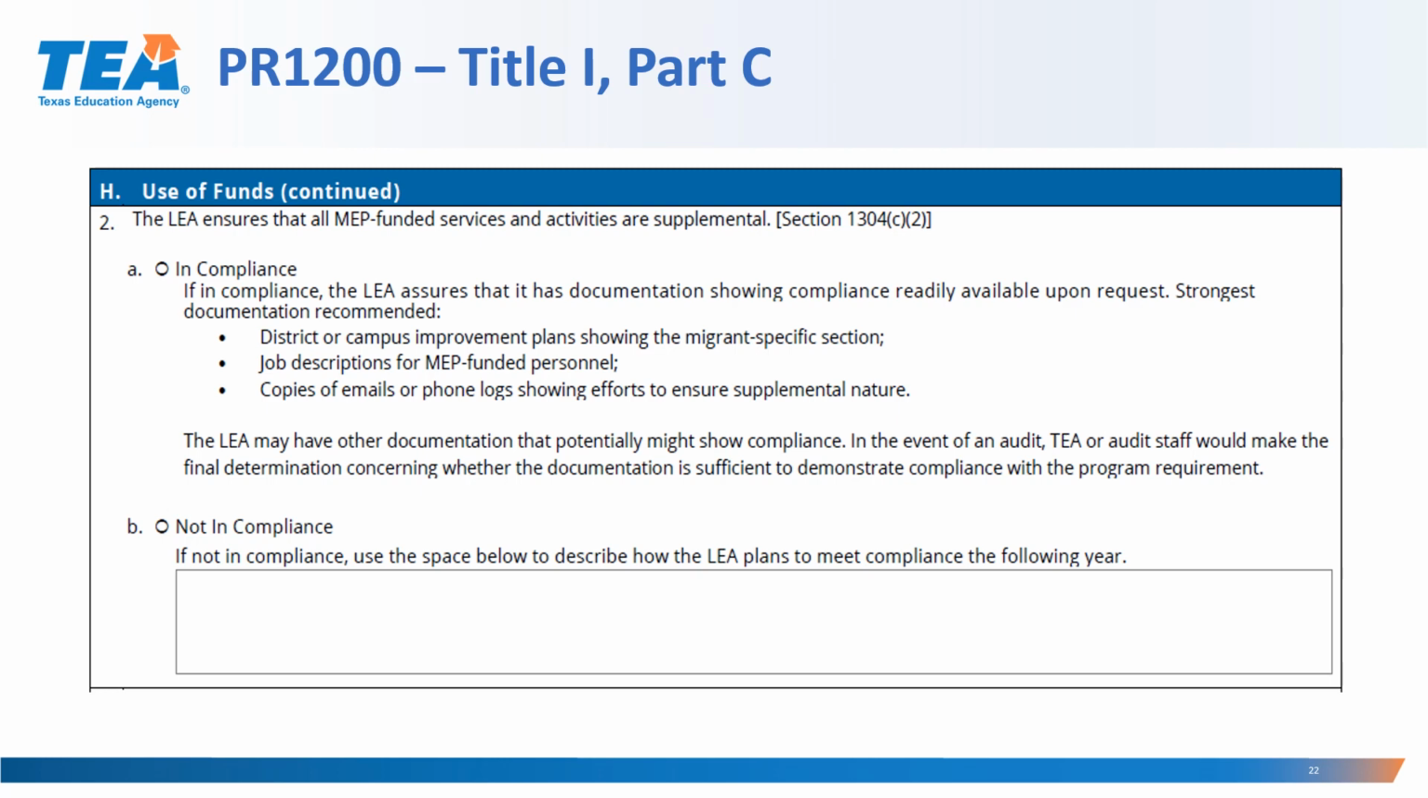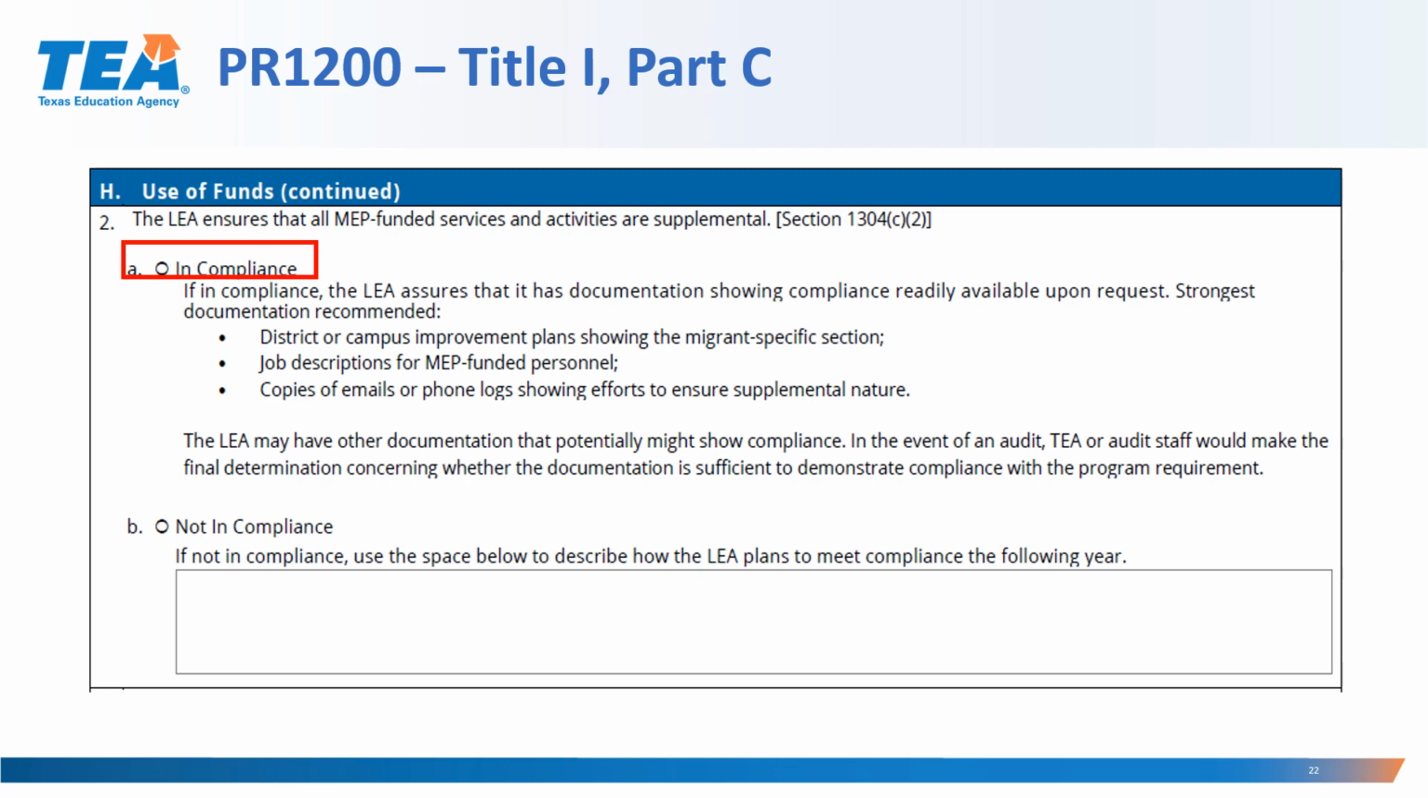Program Requirement H.2, Use of Funds. The LEA ensures that all MEP-funded services and activities are supplemental. If the LEA indicates that they're in compliance, the LEA assures that it has the following documentation, which is the strongest documentation recommended. District or campus improvement plans showing the migrant-specific section, job descriptions for MEP-funded personnel, copies of emails or phone logs showing efforts to ensure supplemental nature.